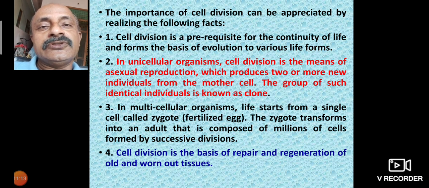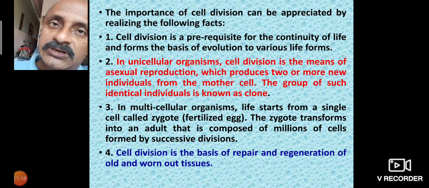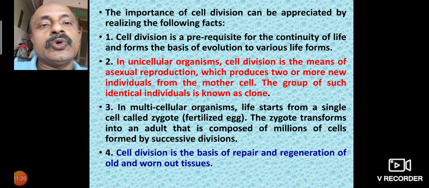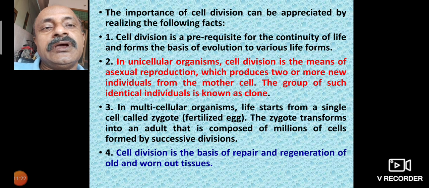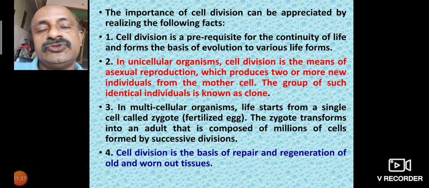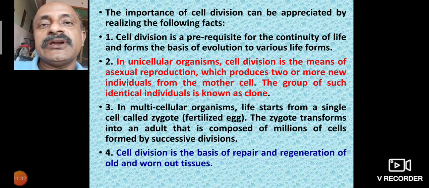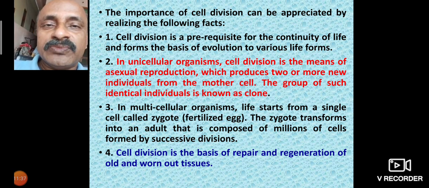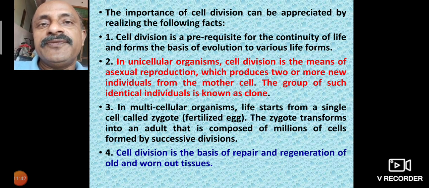The mother cell reproduces daughter cells, and when there are more than two daughter cells, they are clones. In multicellular organisms, life starts from a single cell called a zygote. A zygote is the single cell that marks the start of life. For any animal in the world, biggest or smallest, life starts from the single cell of a zygote.